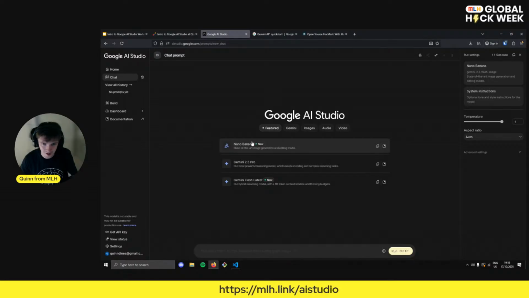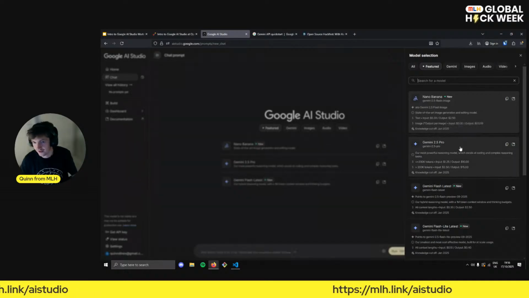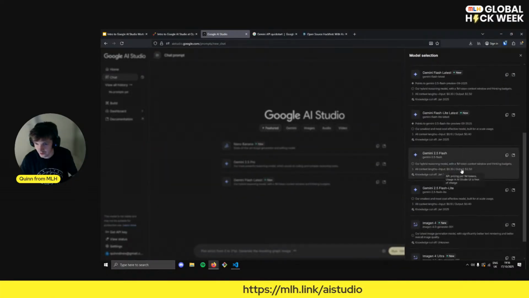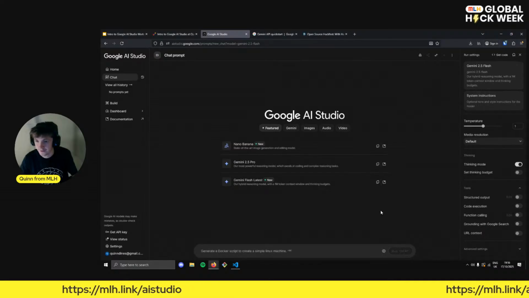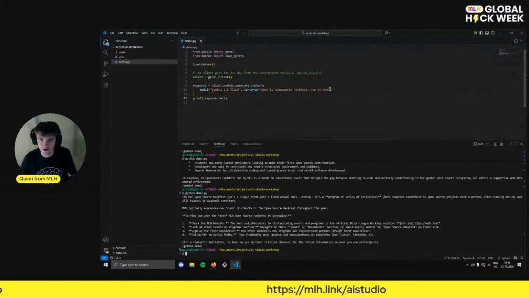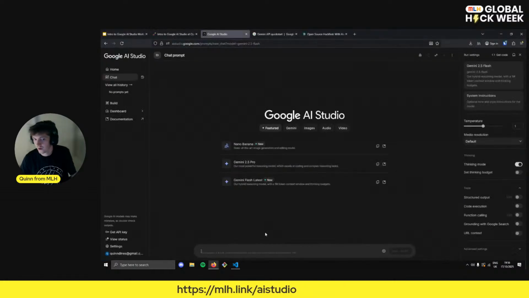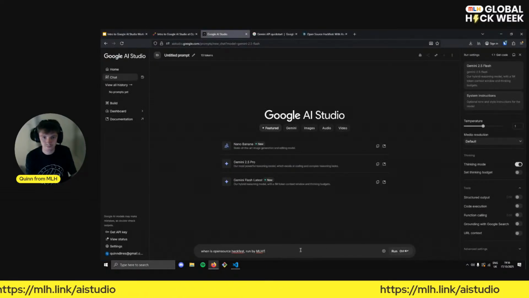And now at the moment I'm in an image model, Nano Banana. Maybe you've heard of it. It's very good, but we don't really want that to ask questions. So I'm going to swap over to 2.5 Flash. Okay, you can see some more options have popped up here. And let's give this a go. Let's ask this. We'll just copy exactly the same prompt and see what happens. So I'll copy that in and I'll run it.